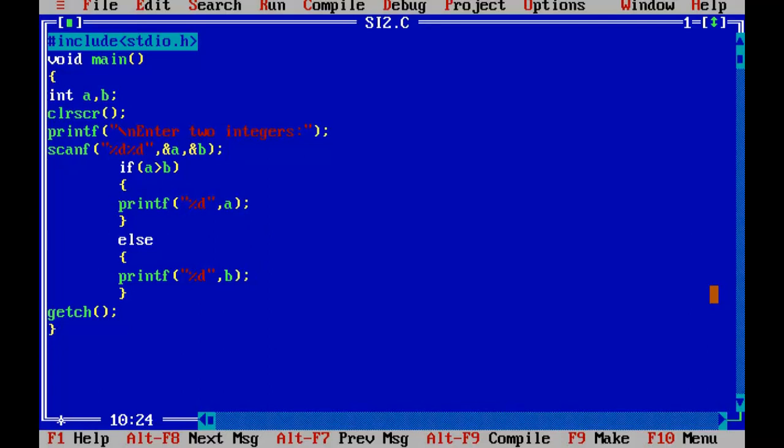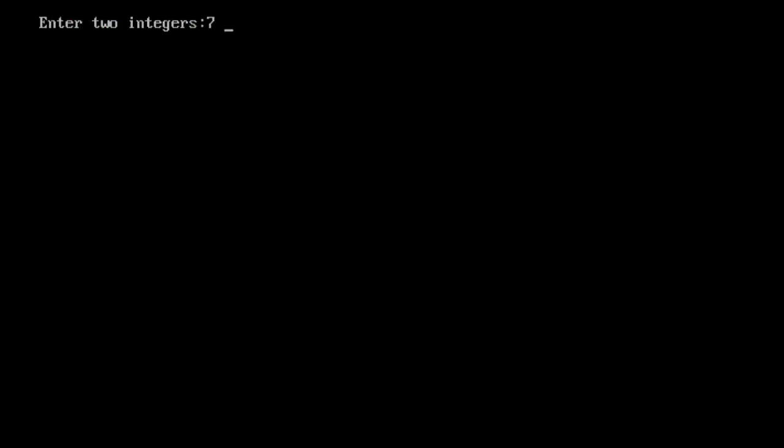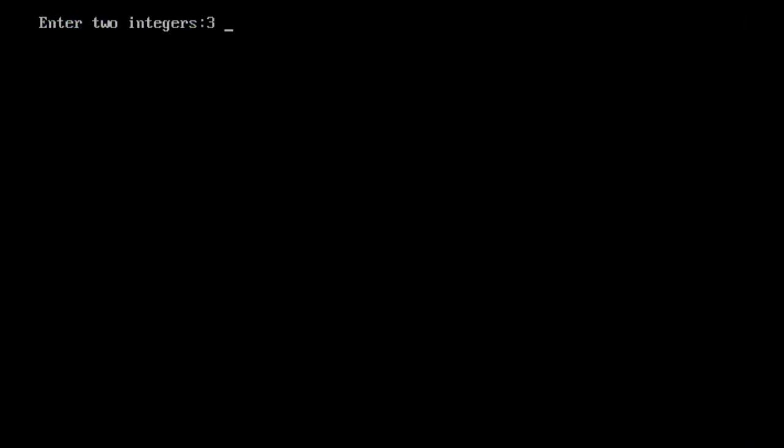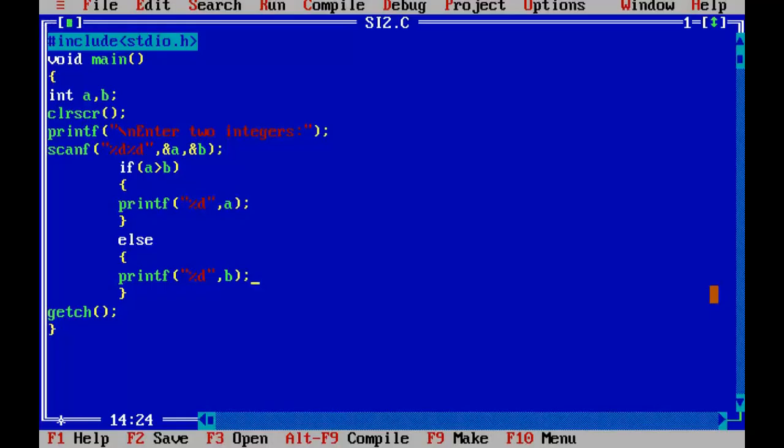Here A will be displayed at what time? If A is greater than B. Here B will be displayed at what time? If B is greater. Let us run the program. 7 and 3, 7 is displayed. Run it. 3 and 7, 7 is displayed, but it is only showing the number.